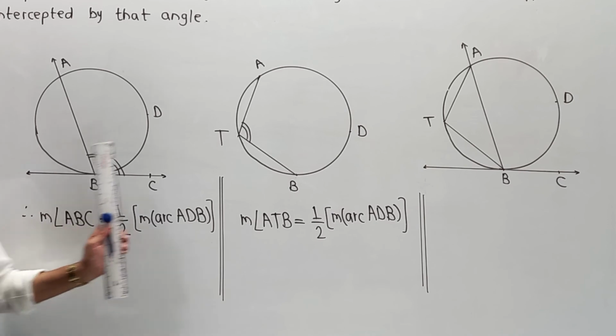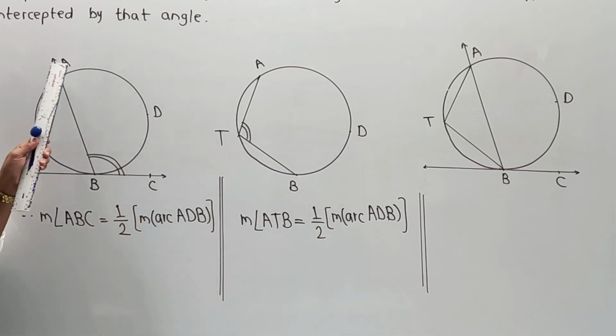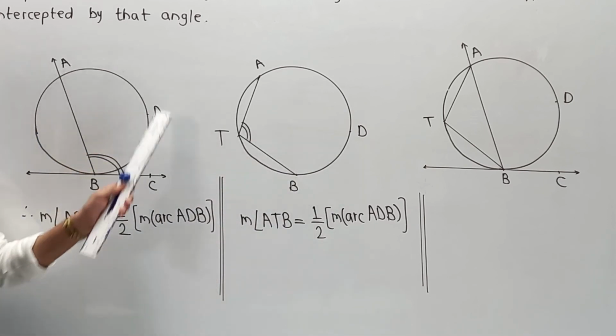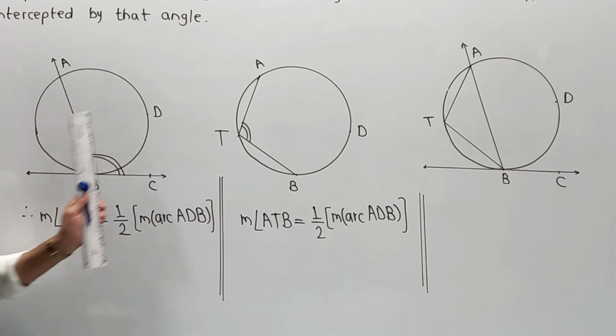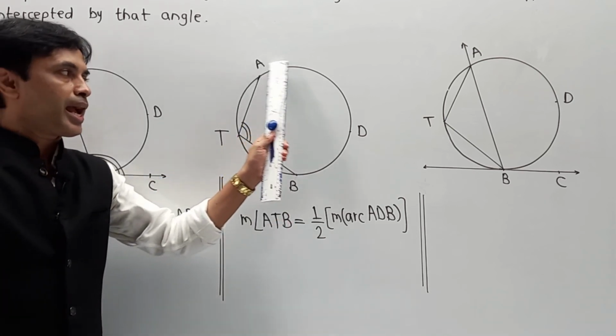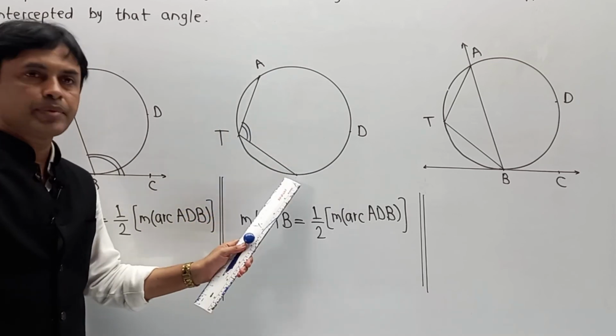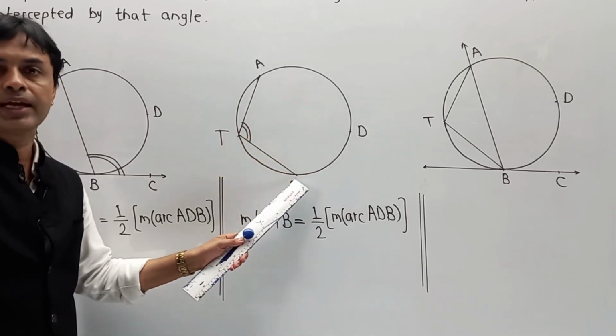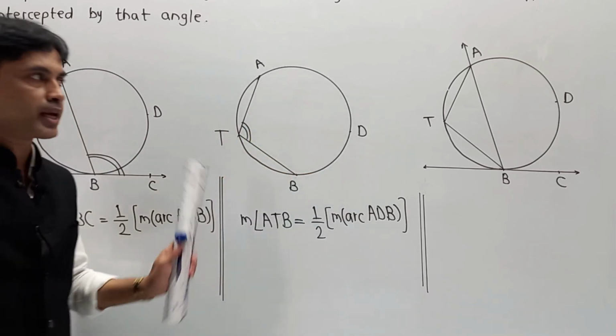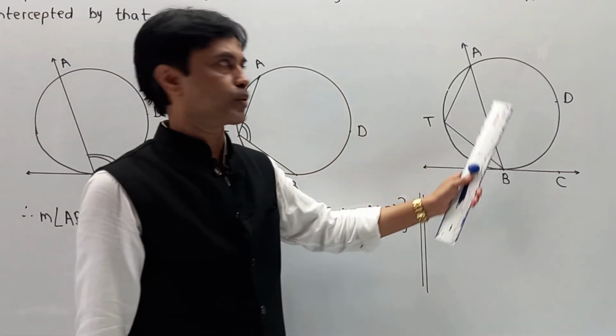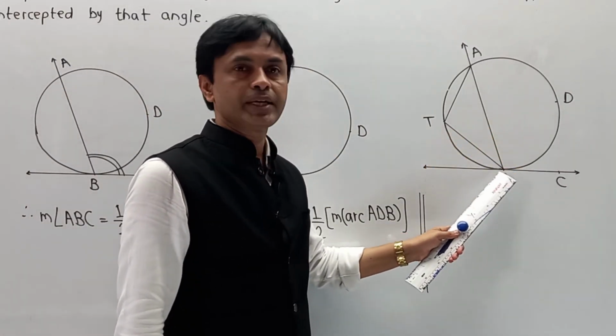Now student, conclusion from 1 and 2. We know that angle ABC is half of ADB. With the same congruent circle, angle ATB is half of arc ADB by the intercepted arc property. Now, combining these two diagrams that I have drawn over here, again my arc ADB remains the same.